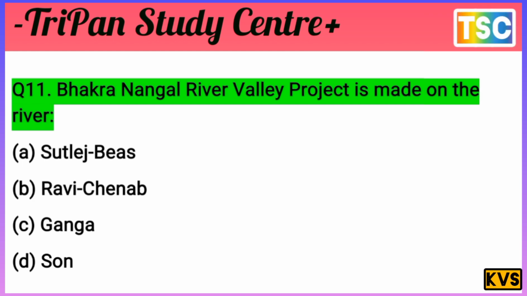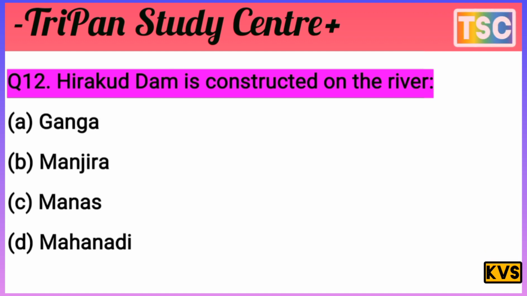And the next question here. The next question is important. The question: Hirakud Dam is constructed on the river. The question is clear. Hirakud Dam is constructed on the river. The options: A, Ganga. B, Manjira. C, Manas. D, Mahanadi. It is an important question for the exam and also for competitive exams.